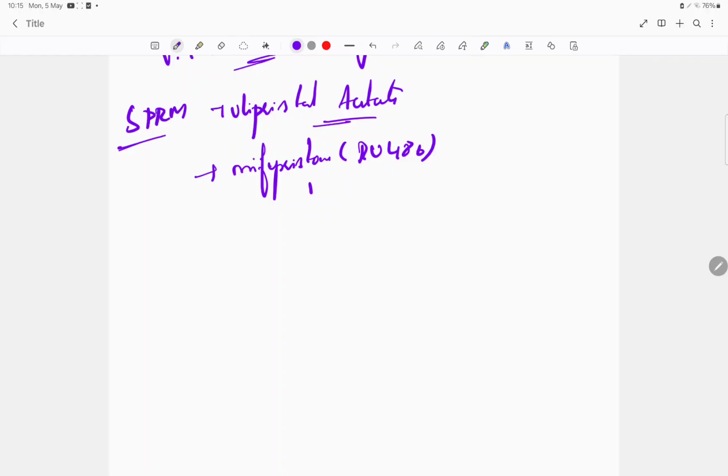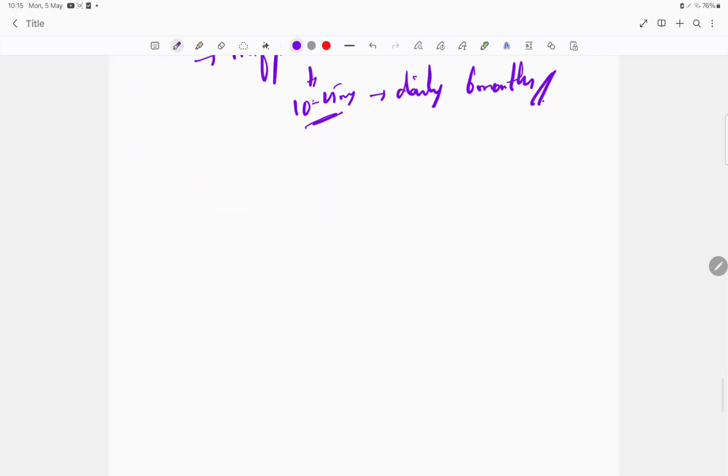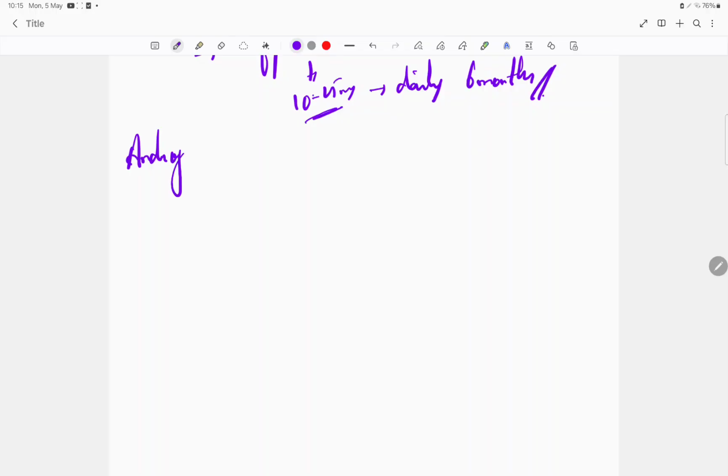Here you have to remember the mifepristone dosage, that is 10 to 25 mg. For how long do we give? You give it daily for 6 months. But ulipristal acetate and mifepristone are not yet proven drugs to give for endometriosis. They are still experimental. And of course, the last drug class which you have to discuss is androgens. First one is danazol. Guys, this danazol, what it does is it basically inhibits